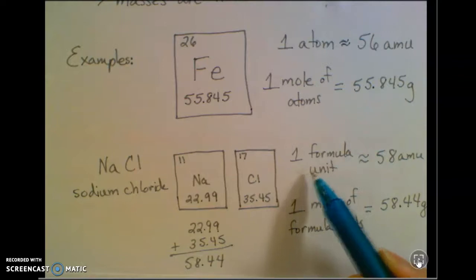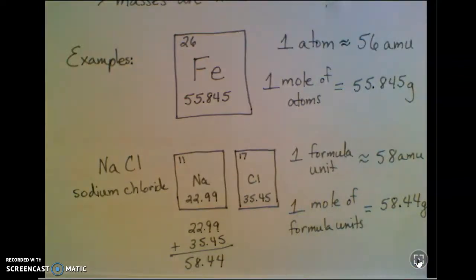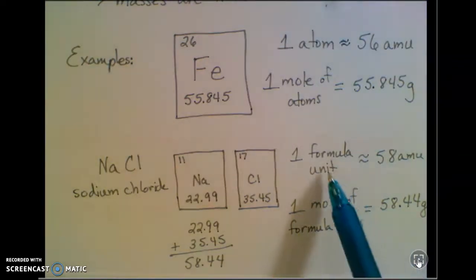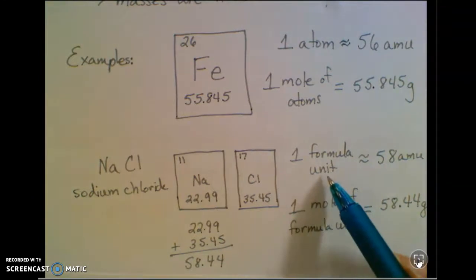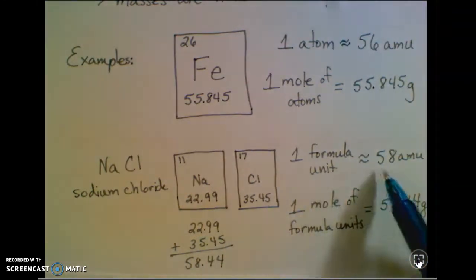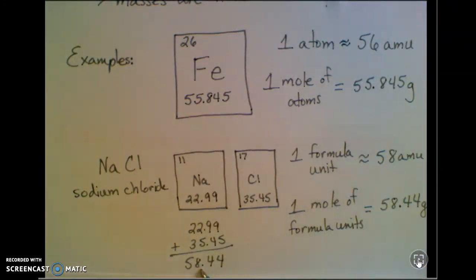So 1 formula unit, which is kind of like a molecule, but not exactly like a molecule. If you remember, we use that for ionic substances because they have that crystal lattice structure. It's not just 1 unit of it. It's about 58 atomic mass units. 1 mole of those formula units, though, would be 58.44 grams. So that's really the only difference.